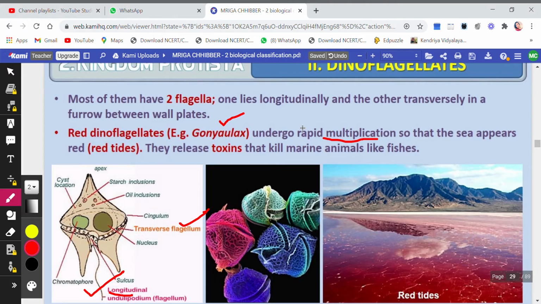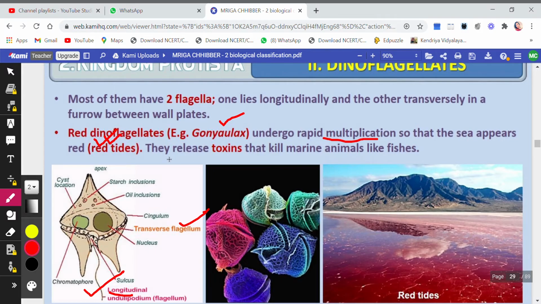Red dinoflagellates, for example Gonyaulax, undergo rapid multiplication. They multiply rapidly, very fast, so their number increases very fast. Because of this rapid multiplication, we have a sea named for this, called the Red Sea, because we can see red tides. Why do we see red tides?